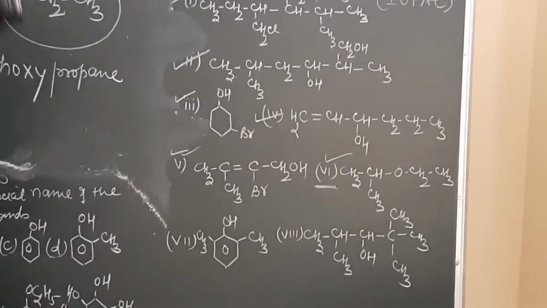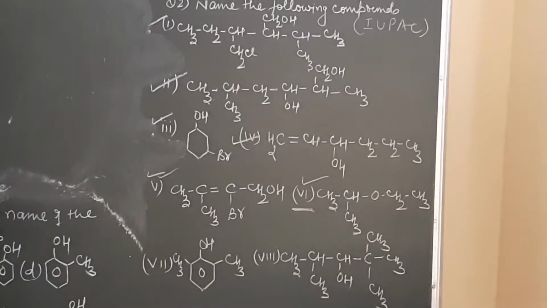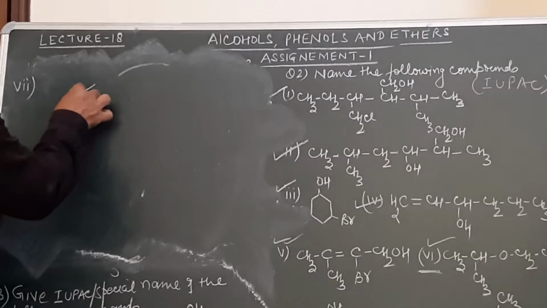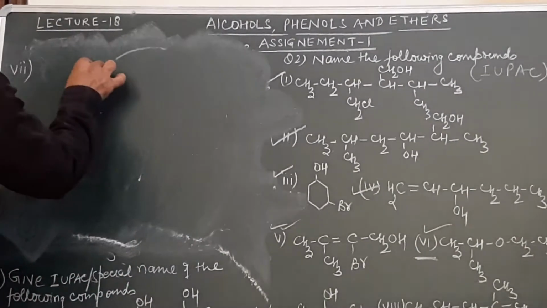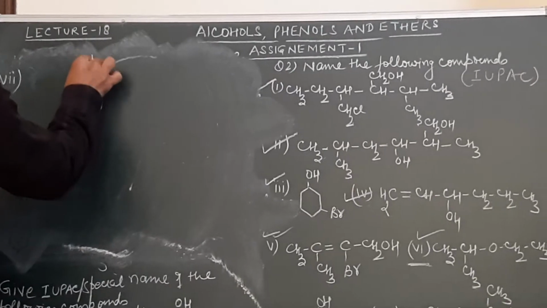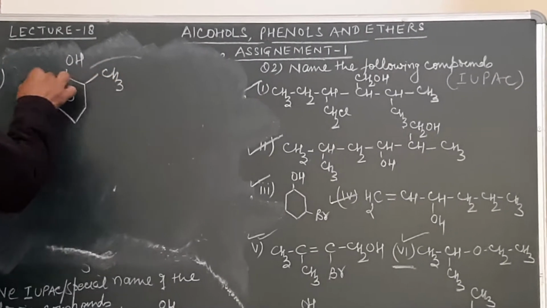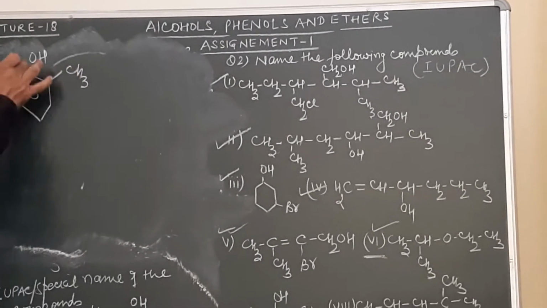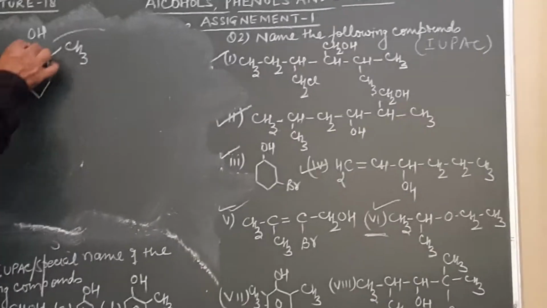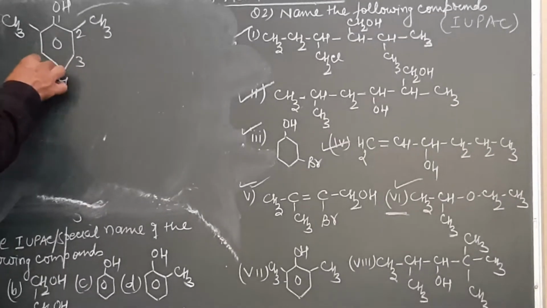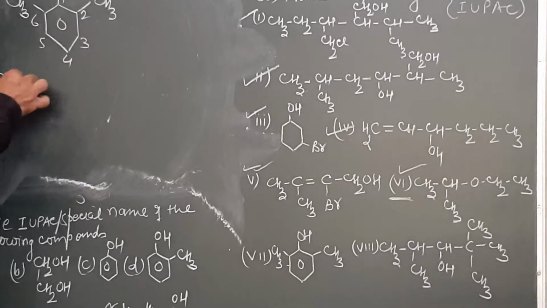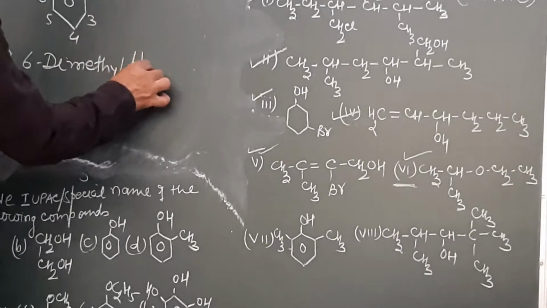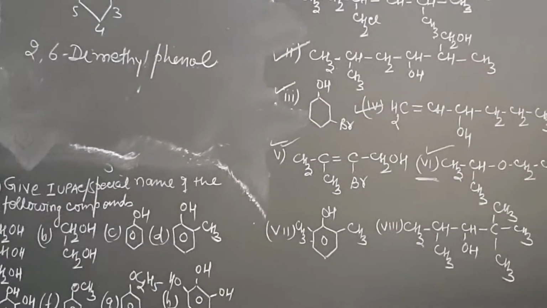Now let us come to the 7th part. If you look at part number 7 for the nomenclature, the question given is this one. This is the compound. This is the OH group. This again will be CH3, and then again over here will be CH3. If this group had not been present, what would the name of the compound have been? Phenol. So this will be 1, 2, 3, 4, 5, 6. 2,6-dimethyl, and they are derivatives of phenol. So 2,6-dimethylphenol will be the name of this compound.